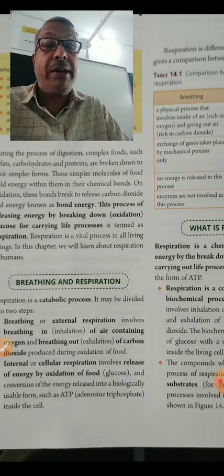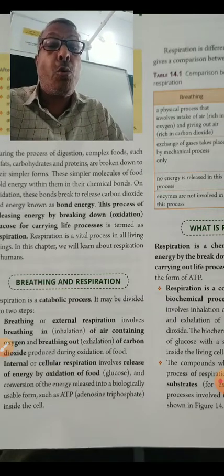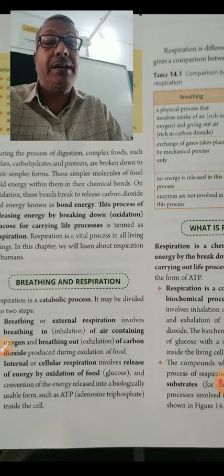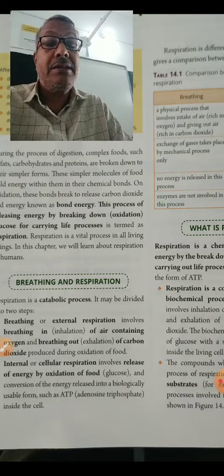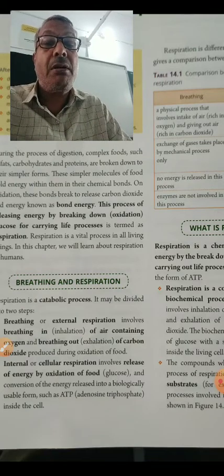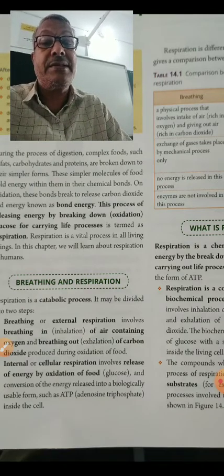Because in the living organism there are vital processes going on, and to carry on the vital processes, energy is required. Energy is produced by oxidation of glucose or organic food substance.